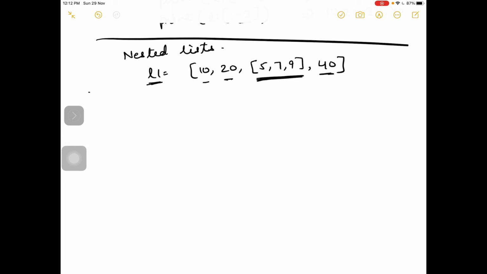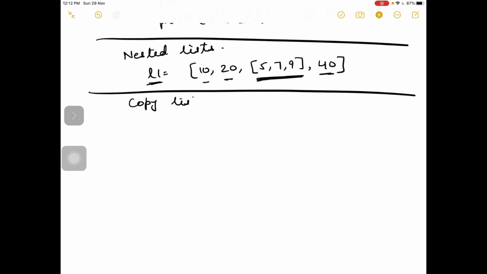Now the next operation is copying list. If you want to copy one list to another, copying list. Suppose I have L1 with 1, 2, 3 elements, and if I write L2 equal to L1, so all elements will be copied from L1 to L2. So both will contain all the same elements. Okay.